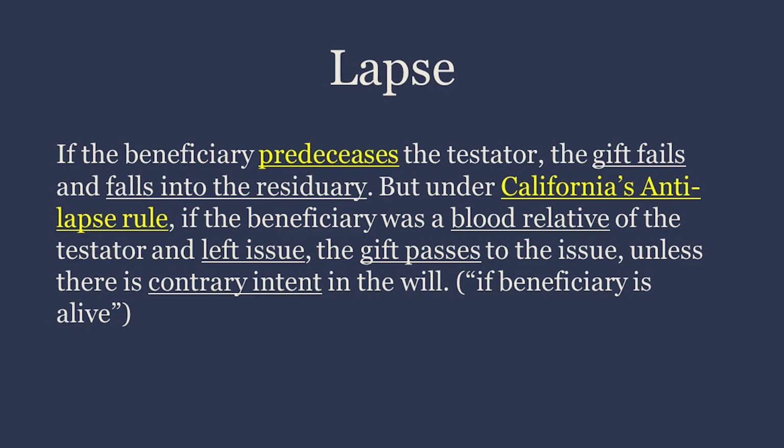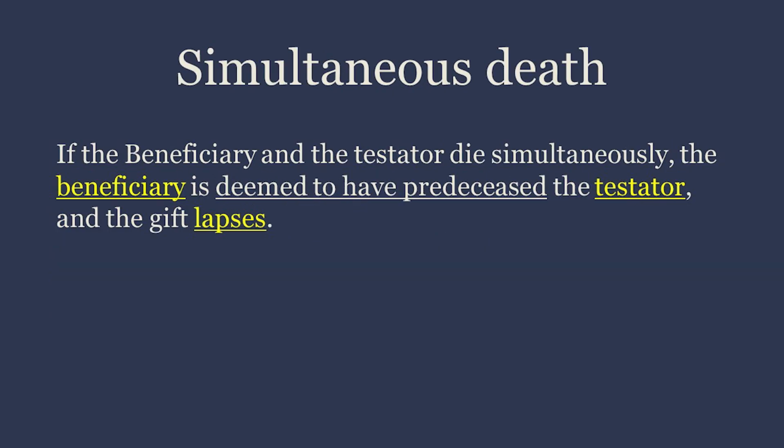Lapse. If the beneficiary predeceases the testator, the gift fails and falls into the residuary. But under California's anti-lapse rule, if the beneficiary was a blood relative of the testator and left issue, the gift passes to the issue, unless there is contrary intent in the will. If the beneficiary is alive, simultaneous death.